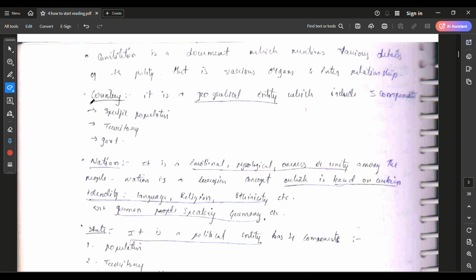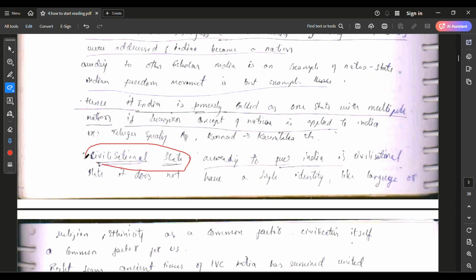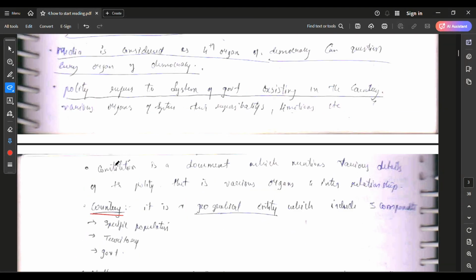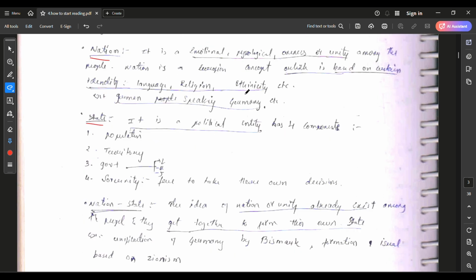You can see here the country, nation, state, nation state, and the civilization state. Many people don't know about this. This is not mentioned in Lakshmikant. If they ask in the exam, how will you write about this if you skip the NCERT? These are present in the NCERTs, that's why I brought this here with detailed explanation.